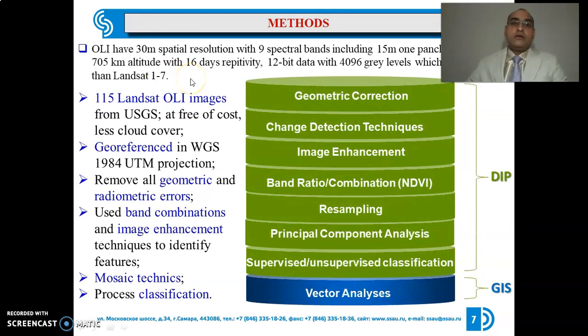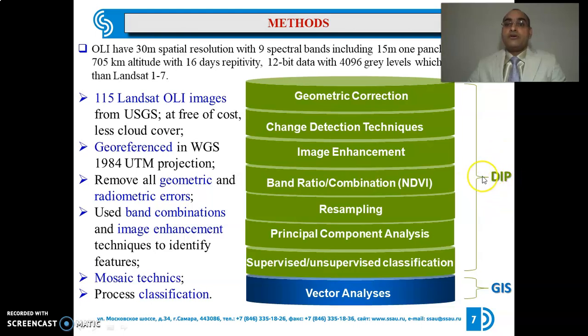So these are the characteristics of Landsat data. It has 30 meter spatial resolution with 9 spectral bands, with 1 panchromatic band of 15 meter resolution. It is at 705 km altitude with 16 days repetitivity and 12 bit data, which means 4096 gray levels, which makes it better than earlier data. We cannot collect that information from satellite data directly, so first we need pre-processing, that is called DIP.